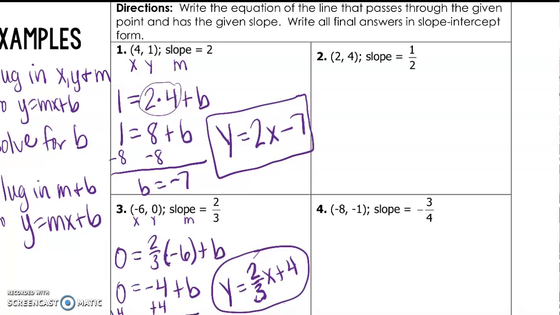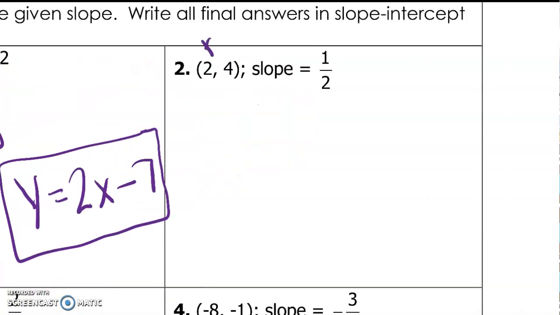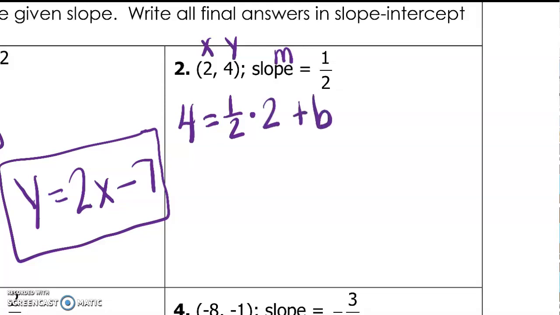So for number 2, this is our x, this is our y, and slope again is m. So y is 4 equals m, which is 1/2, times x, which is 2, plus b. So you'll have those first 3 numbers filled in. Then you need to solve for b. So to do that, we need to multiply first. That would give us 1. So 4 equals 1 plus b.